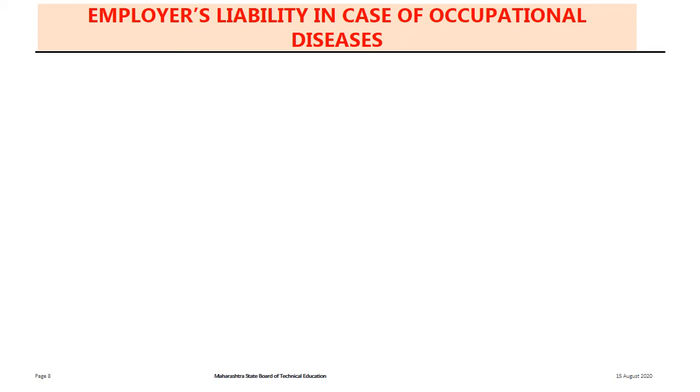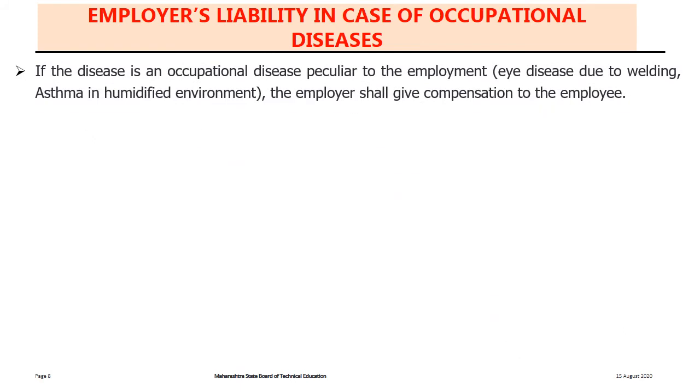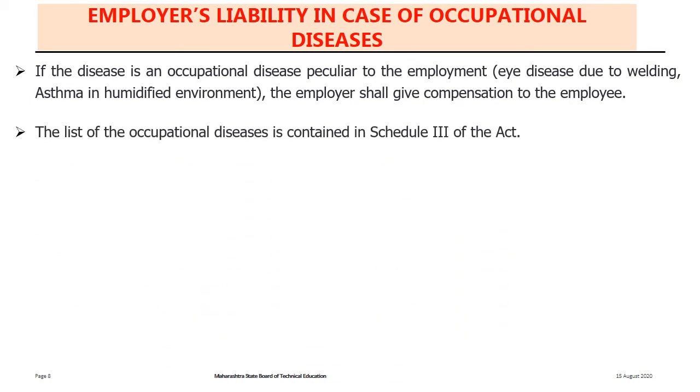Employer's liability in case of the occupational diseases. If the disease is an occupational disease, means a disease that occurs due to the working environment in the industry, like diseases due to fumes, welding fumes, or diseases due to humidity like asthma, etc. The list of the occupational diseases is contained in Schedule 3 of the Act. Schedule 3 is divided into three parts, that is Part A, Part B and Part C.